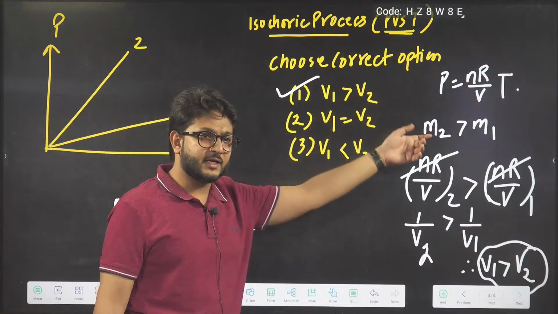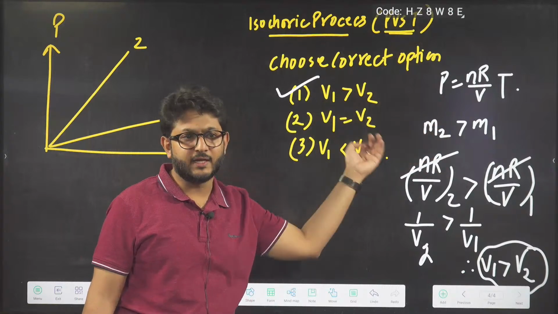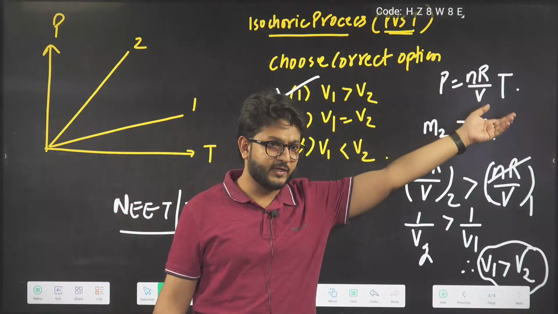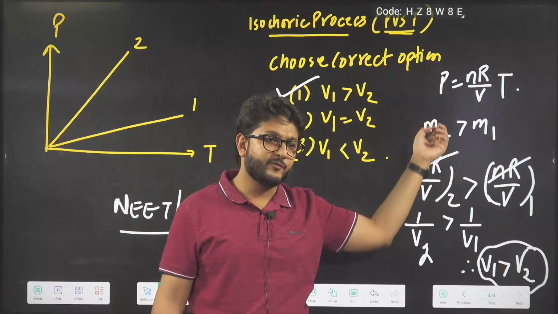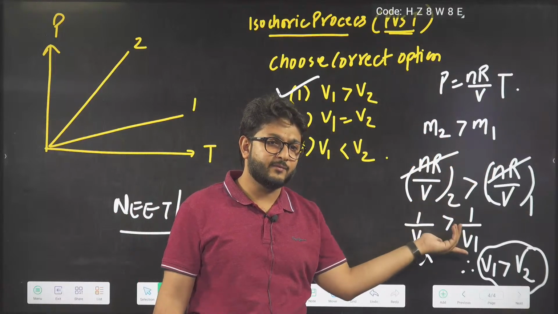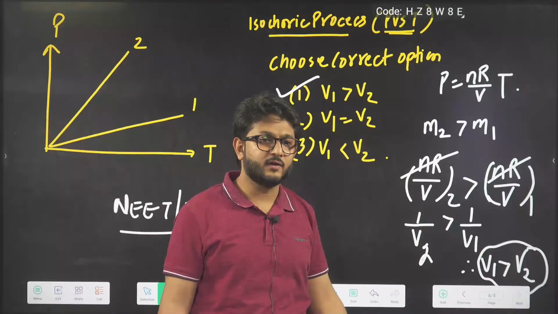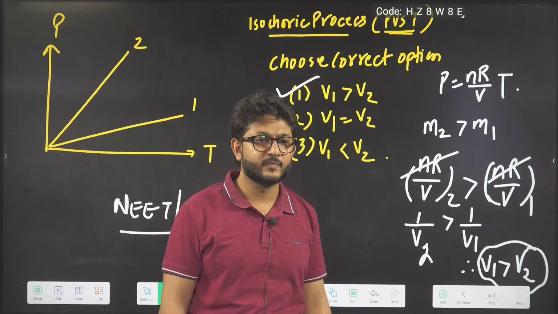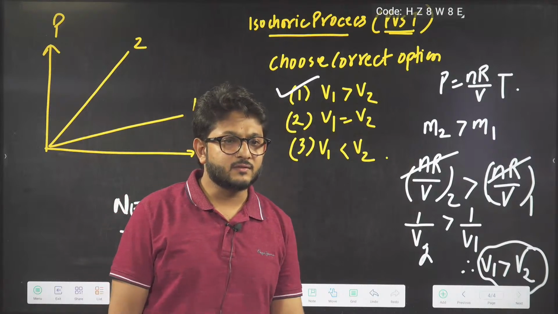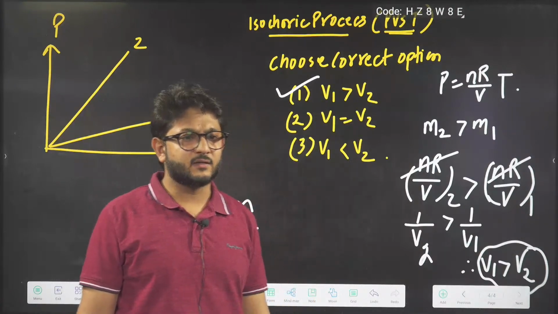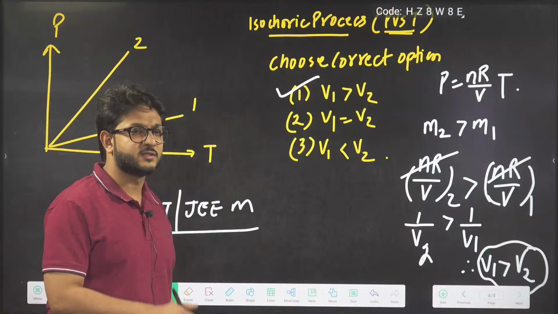PV equals nRT, so P becomes NR by V into T, slope M2 more than M1. M we can write as NR by V. Compare the slopes, so we get NR same because it is given. Yes, N into R is constant. That's why it cancels, okay. Why is C taken on the y-axis, not on the x-axis? It is by mathematics, beta. C we are taking on the y-axis, that's it, to write the equation.